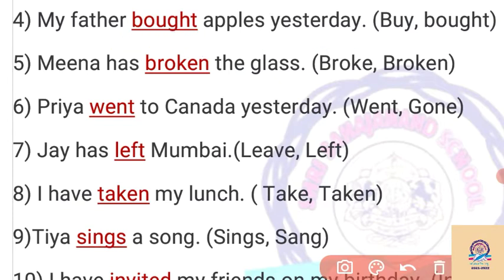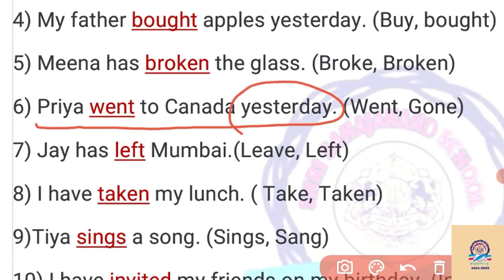Again, in the fifth number: Meena has broken the glass. Here the helping verb has is given, has, have or had. So we have to write the past participle form of the verb, that is broken. Break changes into broken in the past participle form. So by seeing has, we have to write broken here. Then, Priya went to Canada yesterday. So this is about yesterday.